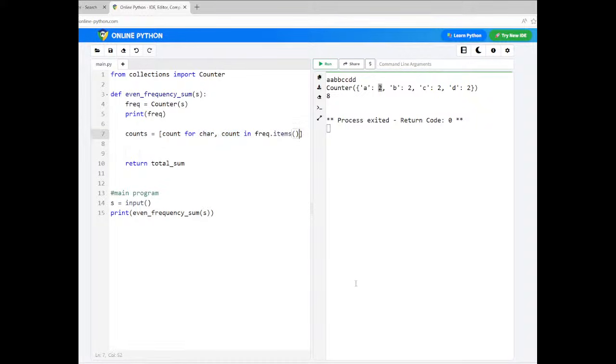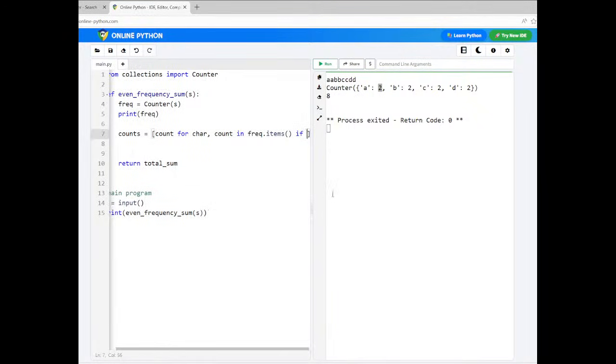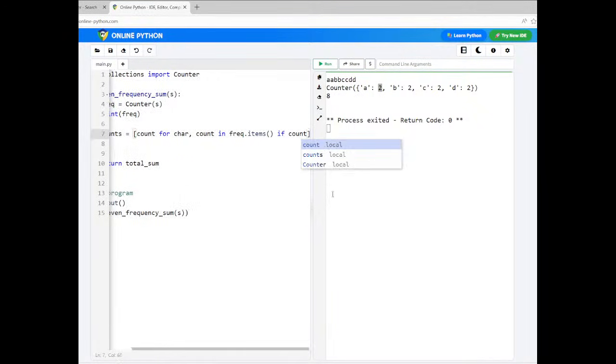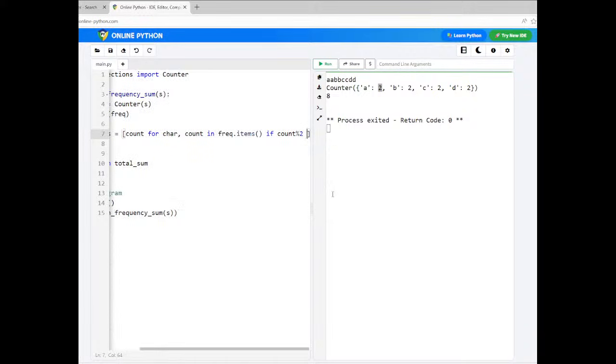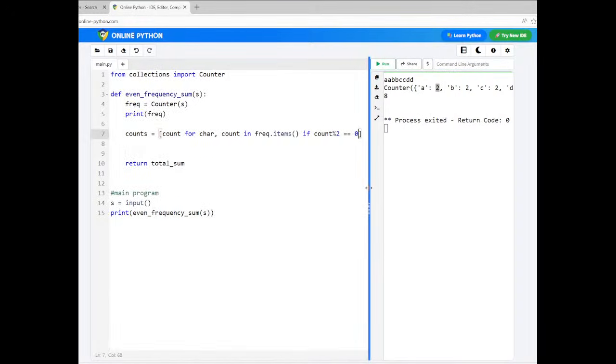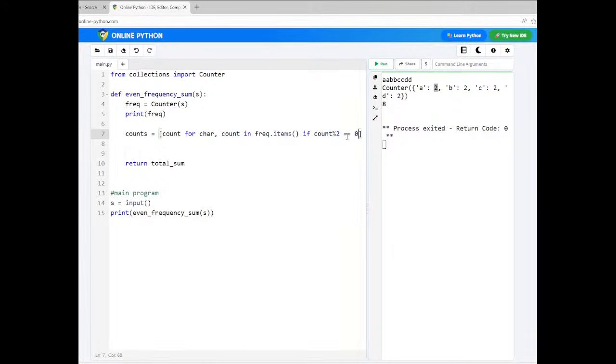Now I'll get the first element from the dictionary, in which the count is present in the variable count. So include this count. When should I include this count? I can write a condition here: if count is an even number. That means if count mod 2 is equal to 0, then only you include. That is what we are informing Python. So only even counts will be included here. Then it returns all counts. So I'll print counts, and you can understand what it contains.